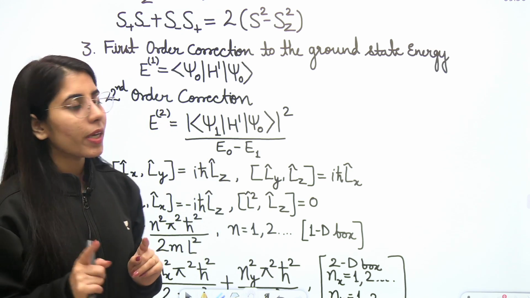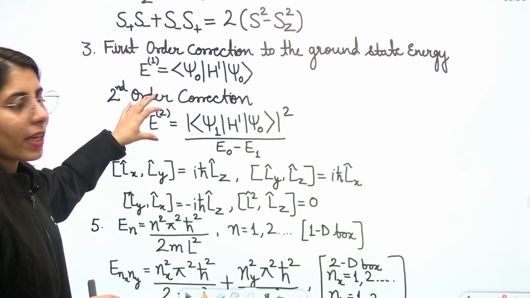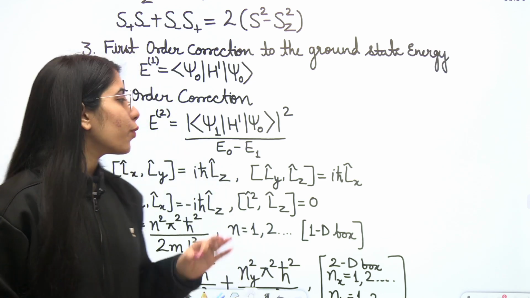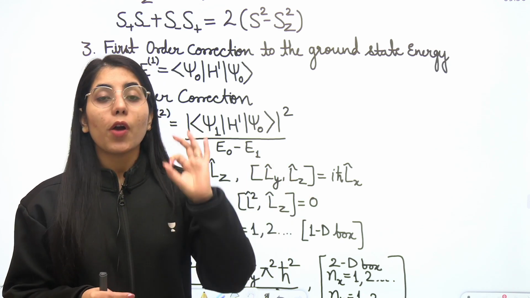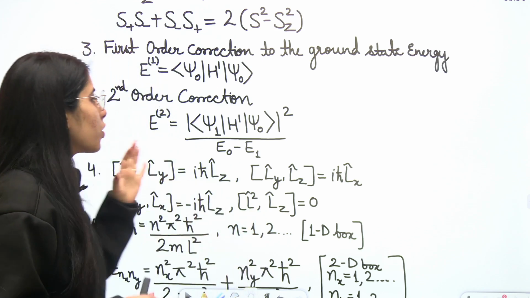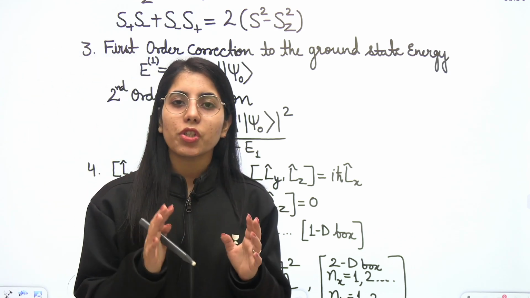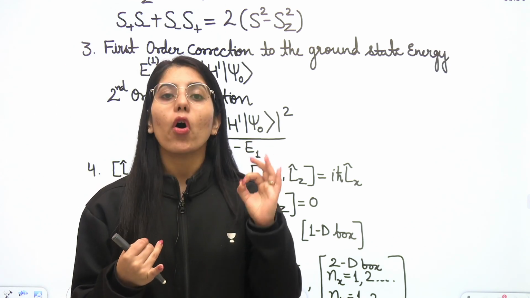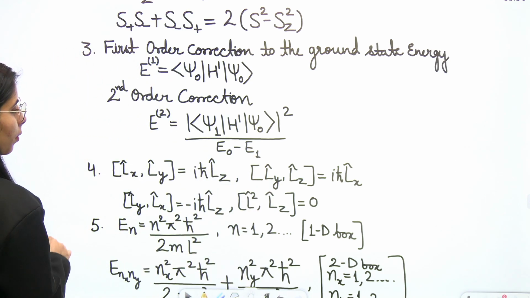But after including the denominator part too, the overall value of the second order correction will be either negative or 0. If the numerator is making it 0, that's fine, it can be 0, but from the denominator part there are great chances that it will be negative. So the statement regarding the second order correction to energy is that it will be either 0 or negative. Very important statement. Now let's talk about the next point.